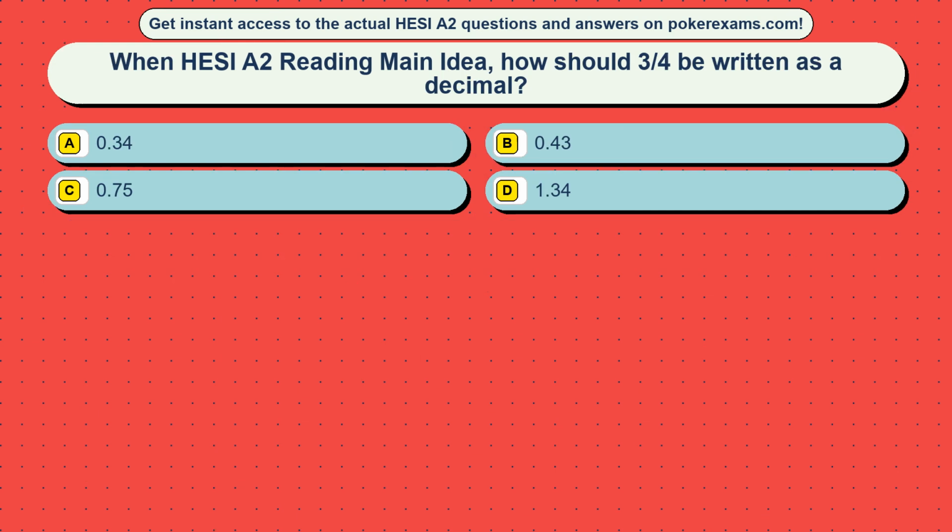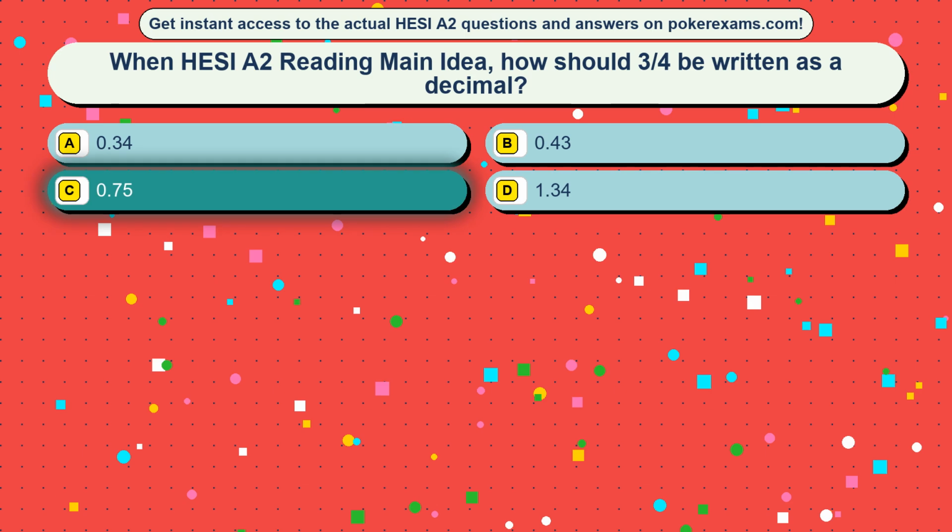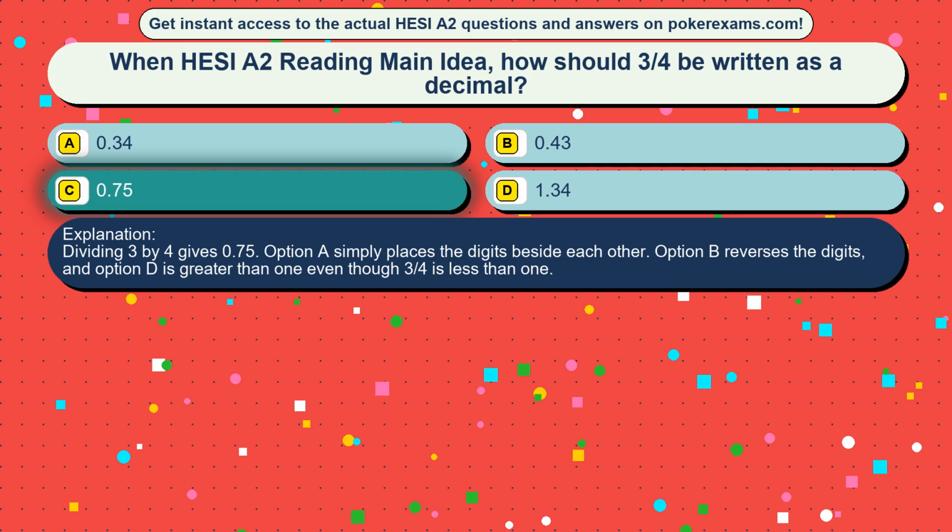Question 9. When HESI A2 reading main idea, how should 3/4 be written as a decimal? Option A, 0.34. Option B, 0.43. Option C, 0.75. Option D, 1.34. The correct answer is option C, 0.75. Dividing 3 by 4 gives 0.75. Option A simply places the digits beside each other. Option B reverses the digits, and option D is greater than 1 even though 3/4 is less than 1.